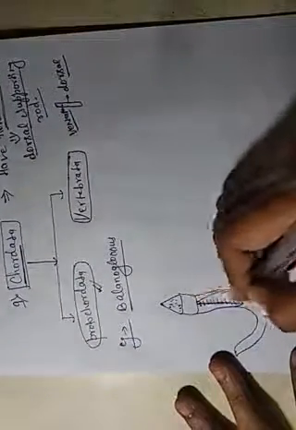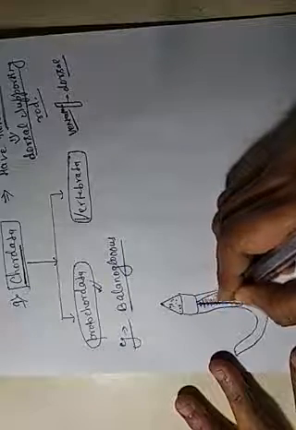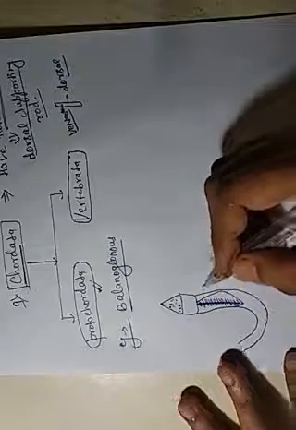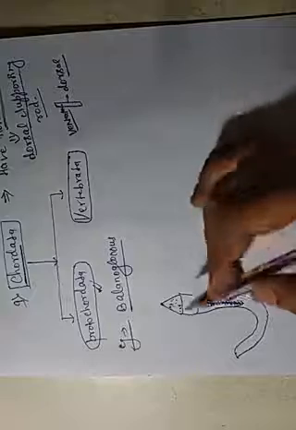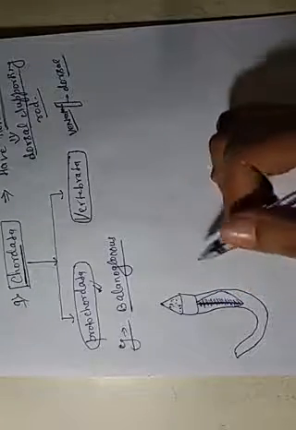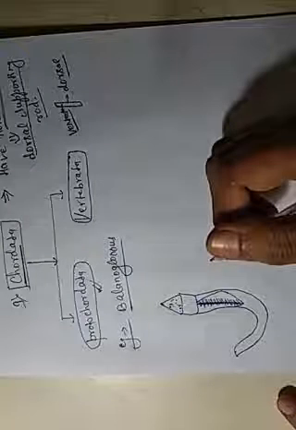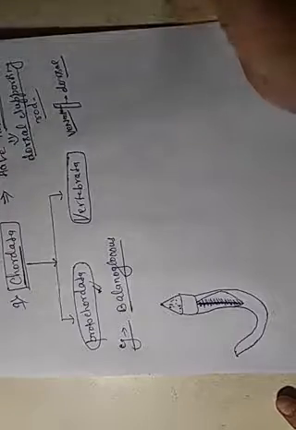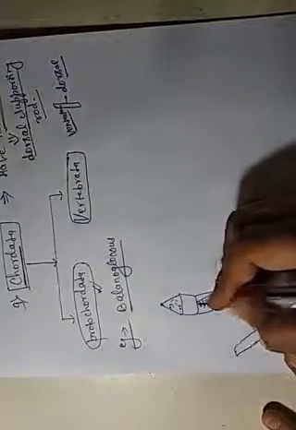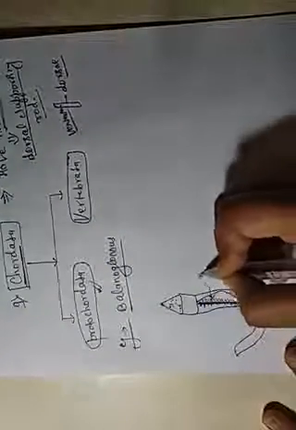This notochord differentiates it from the other phylums, because the notochord is present only in the chordata phylum and absent from the previous phylums. So this is the advanced characteristic feature of the chordata, the notochord.